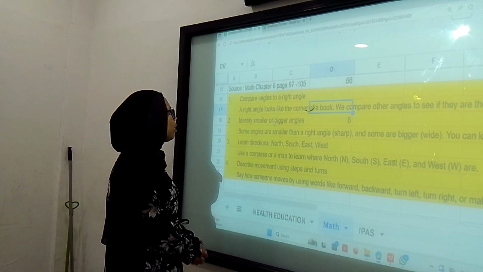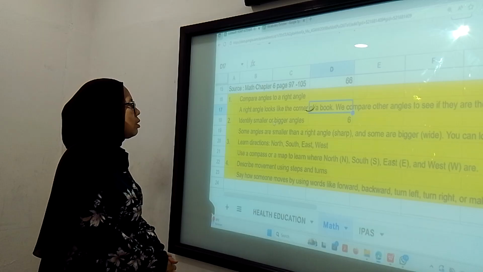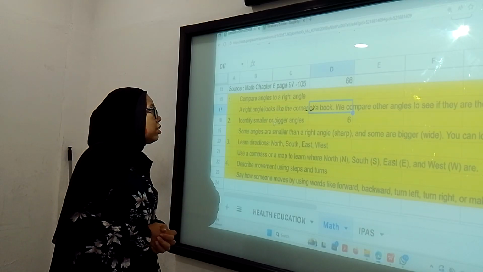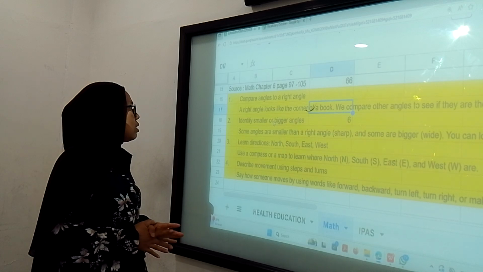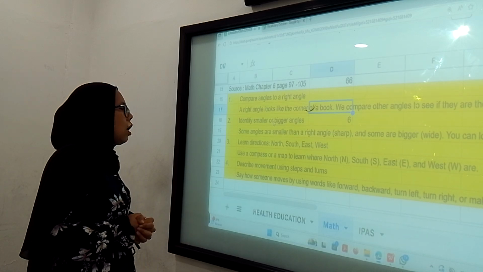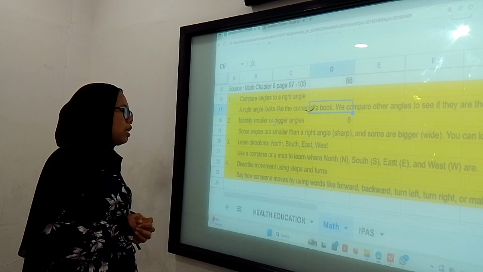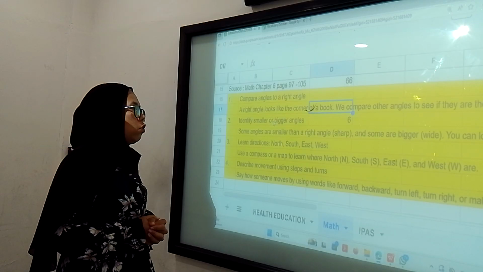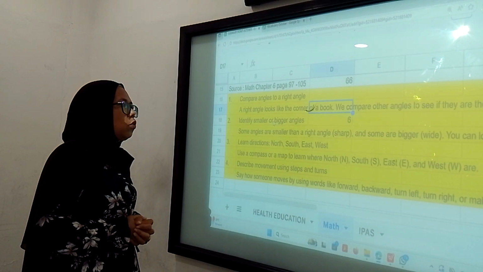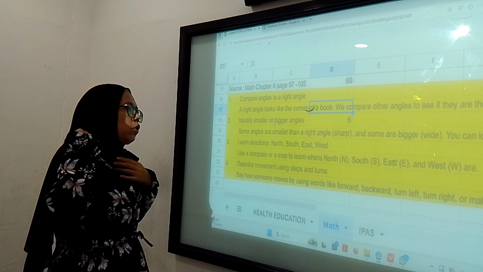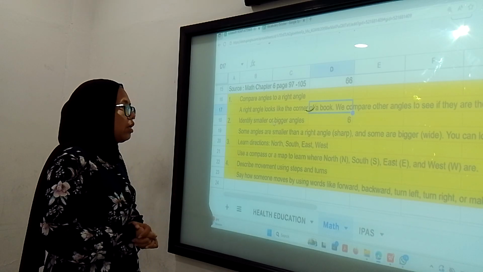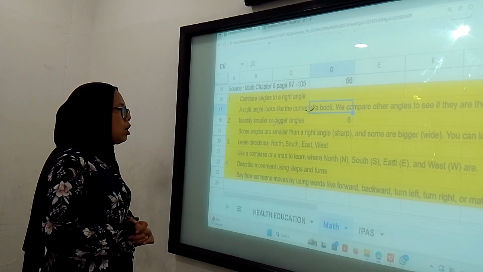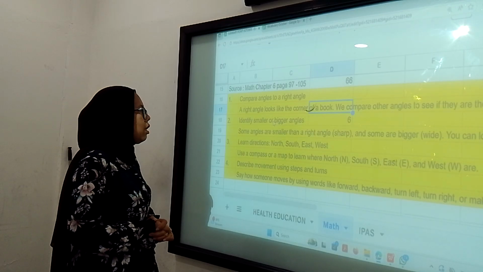Number 1, compare angles to right angles. So in this part, we have learned about right angles. I will make sure that our students have understood what a right angle is. I will show them that a right angle is the angle that measures 90 degrees. We can measure it by using protractors, and I have also shown them what a protractor is.